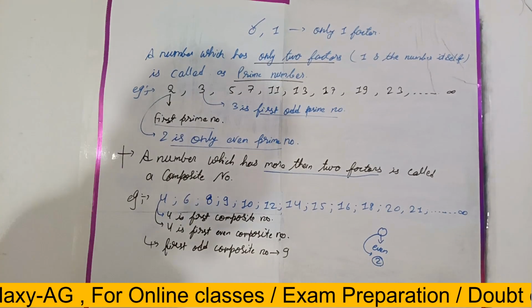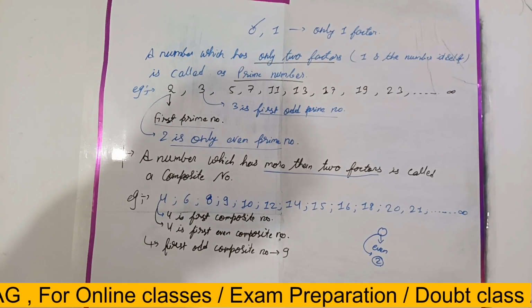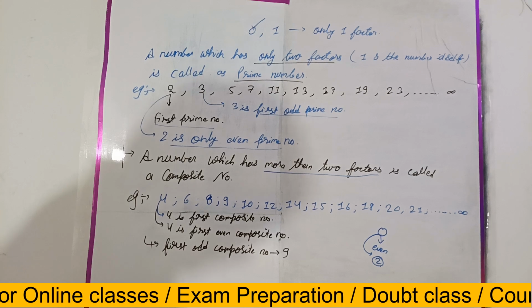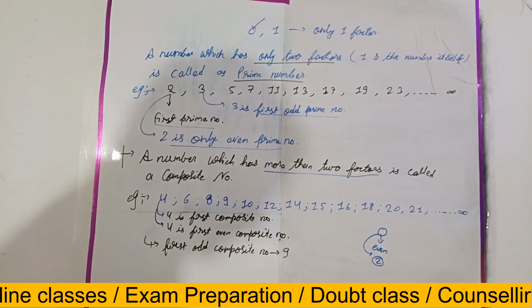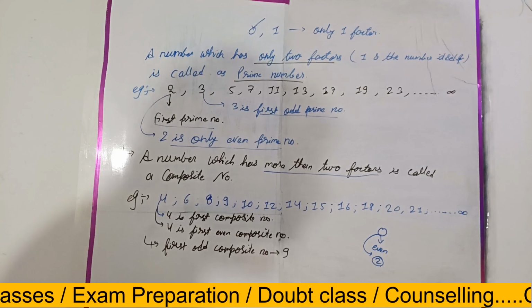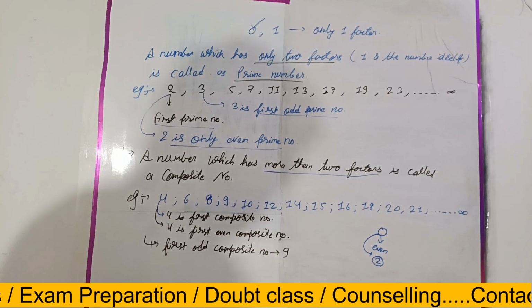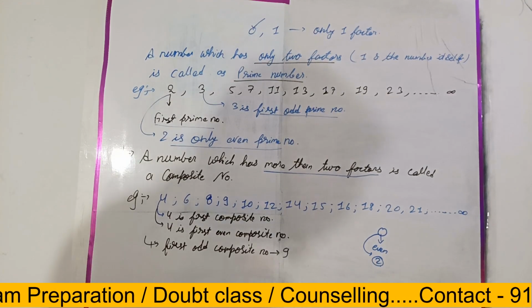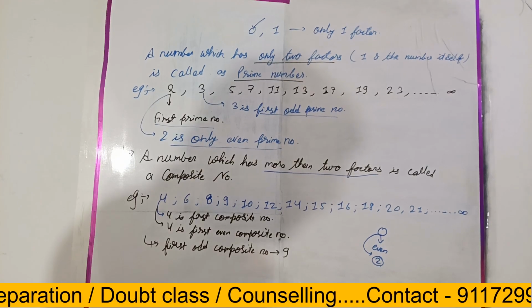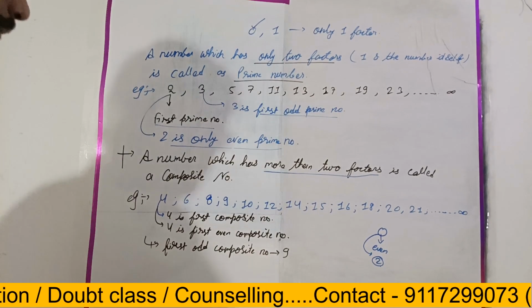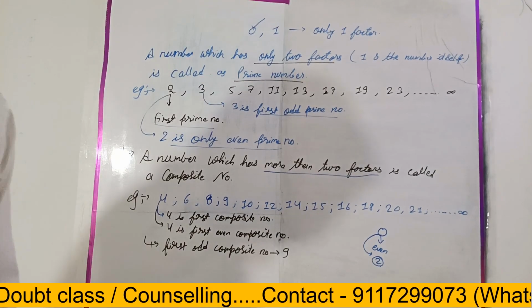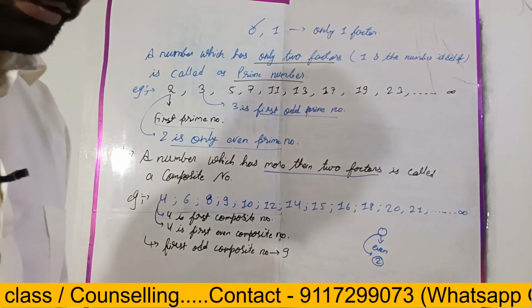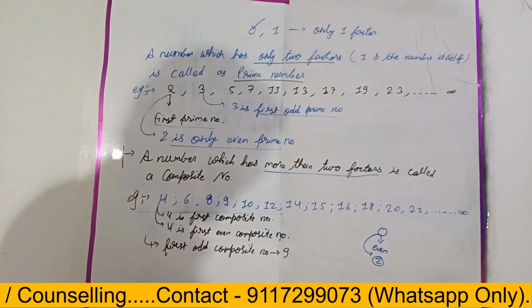As I told you, 0 has infinite factors. What will we call it? Just think, or if you want to take the time, you can take it.